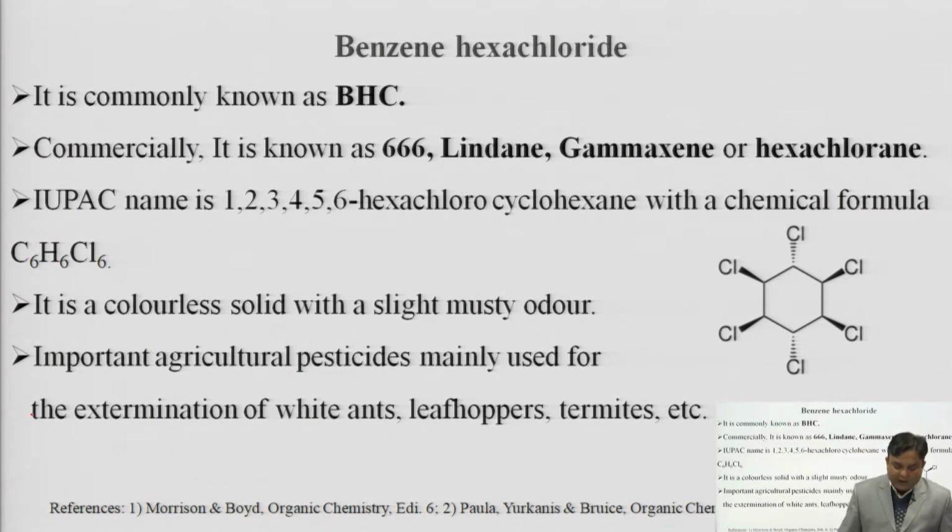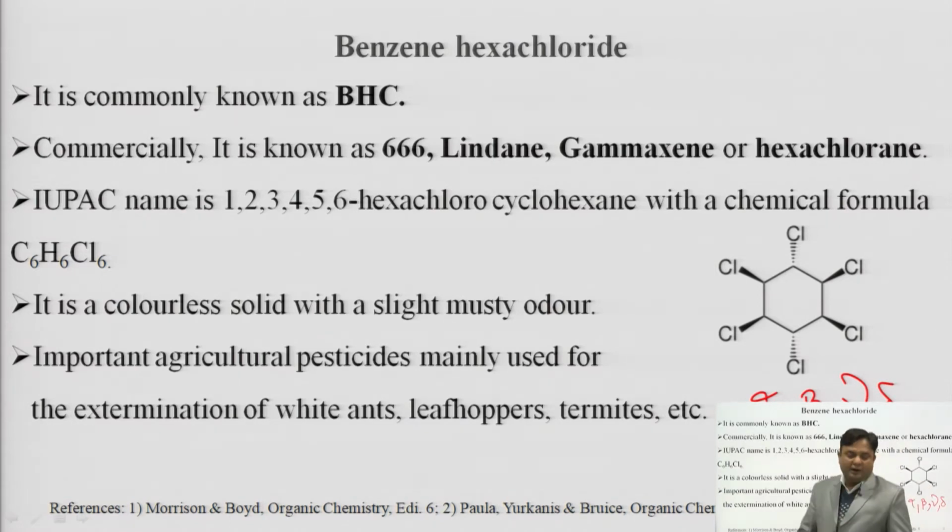As you can see in the structure, there is a benzene ring which has 6 chlorine atoms as substituents, one on each carbon. When we talk about its structure, actually a total of 4 isomers of BHC are possible: alpha, beta, gamma and delta.